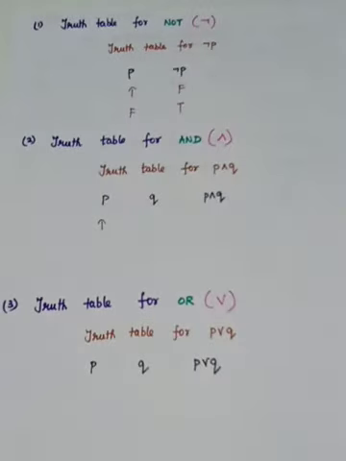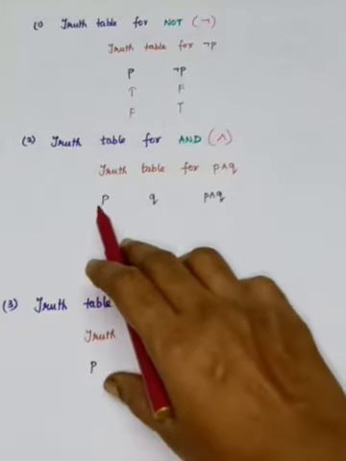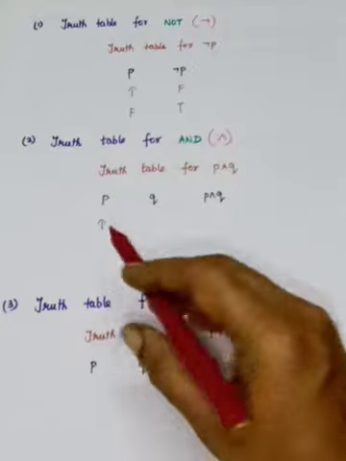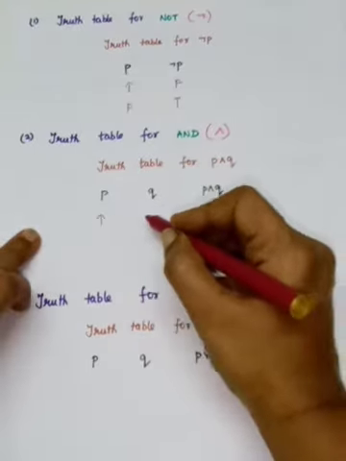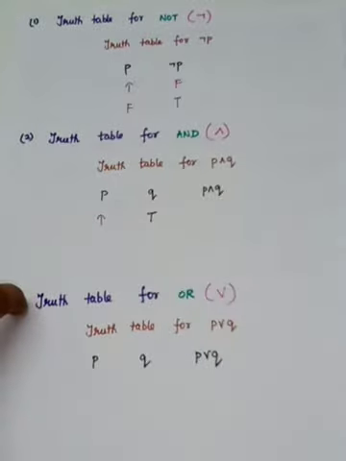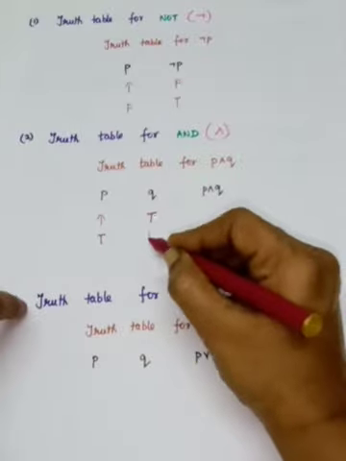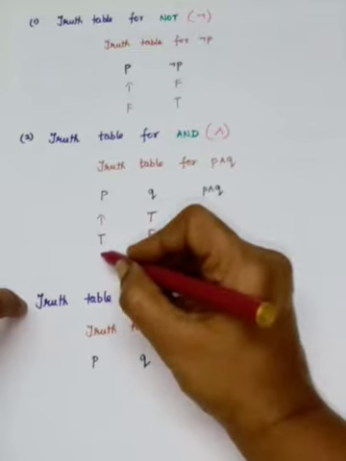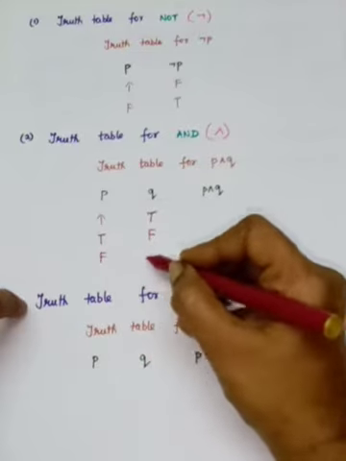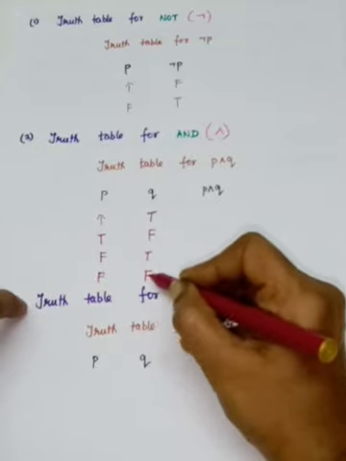So this table is called the truth table. Now see here, how many simple statements are there? 2 simple statements. One is P, another one is Q. So how can we make that? If P is true, Q also true. Next, we can go for if P is true and Q may be false. So we can go for true, true, true, false. Next one, false, true and false, false. So 4 rows we can write.